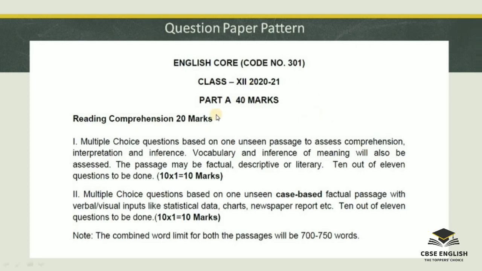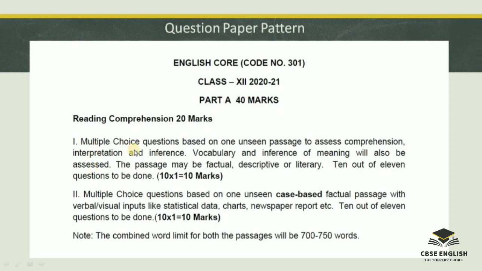So at first we'll discuss Part A, 40 marks based on multiple choice questions. First, reading comprehension, 20 marks are allotted for this section. In this, there will be 2 questions based on unseen passages, but all the questions will be multiple choice.